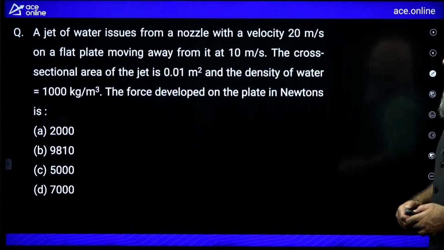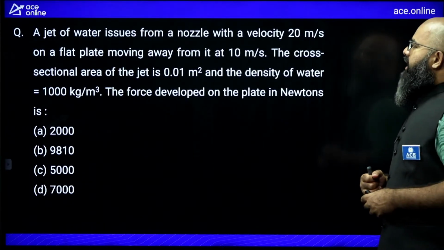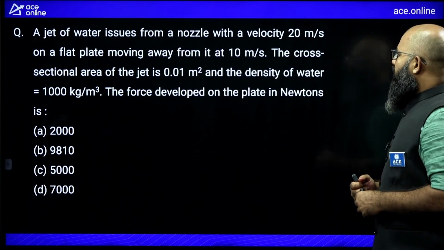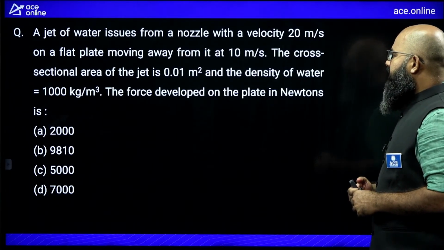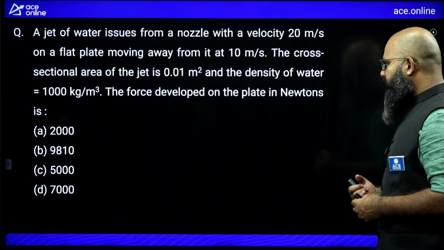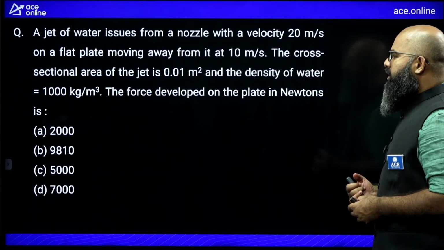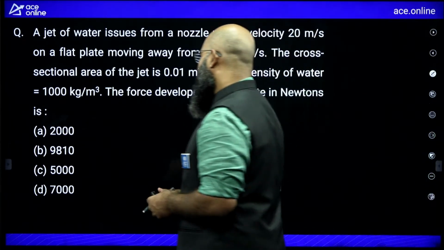The next question. Now see this. A jet of water issues from a nozzle with a velocity of 20 meter per second on a flat plate moving away from it at 10 meter per second. The cross section area is equal to 0.01 meter square. Density of water is 1000 kg per meter cube. Force developed on the plate is equal to how much?